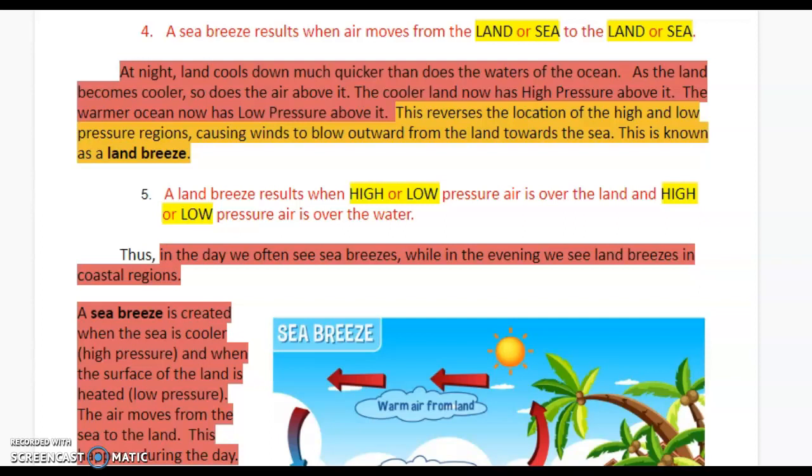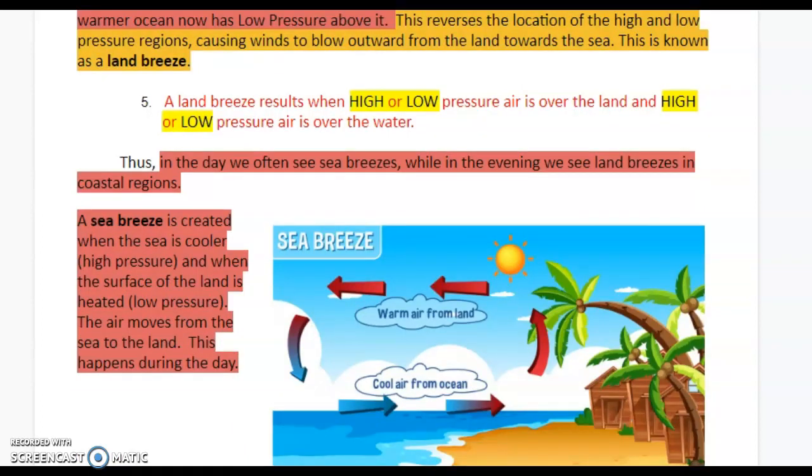Question 5. A land breeze results when high or low pressure air is over the land and high or low pressure air is over the water. Delete one word from each. Thus, in the day we often see sea breezes, while in the evening we see land breezes in coastal regions. This next section is just a summary differentiating between sea breeze and land breeze.